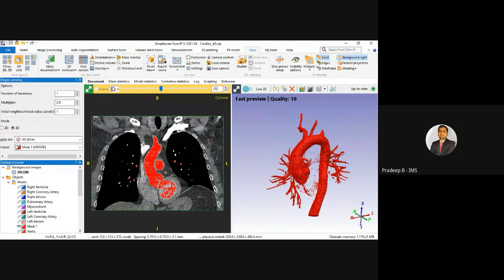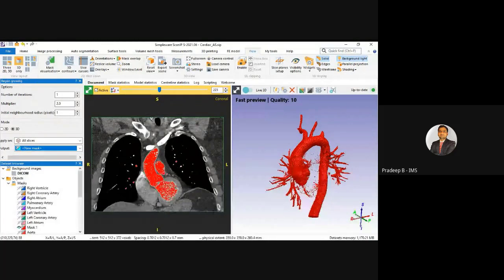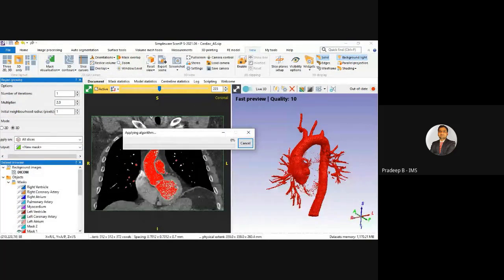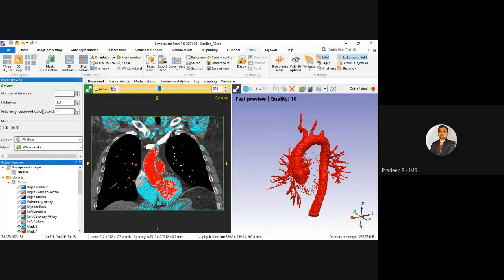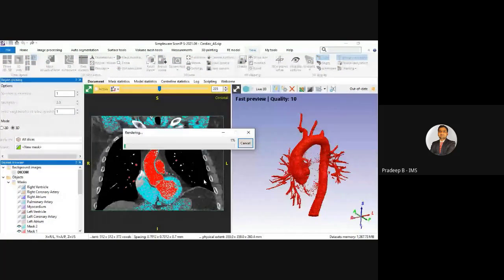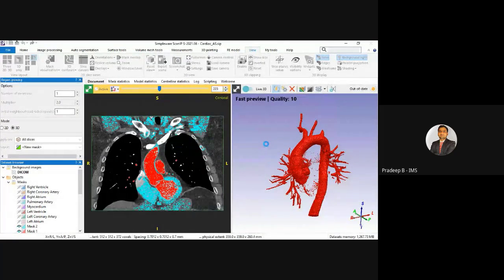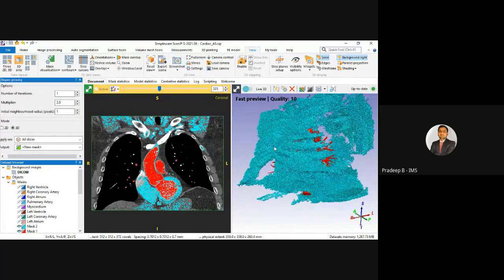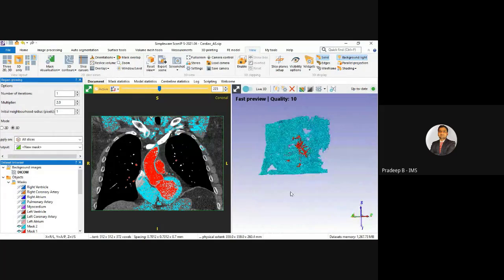Okay, so similarly, we can use this. It's another approach, that is region growing, because we are using the manual approach. Okay, so it's not correct.